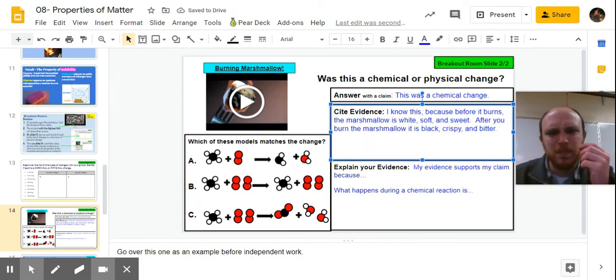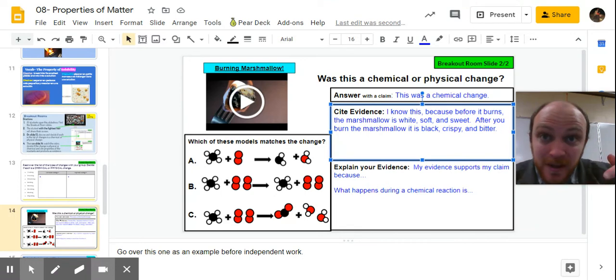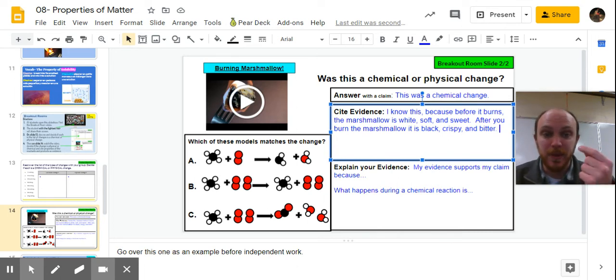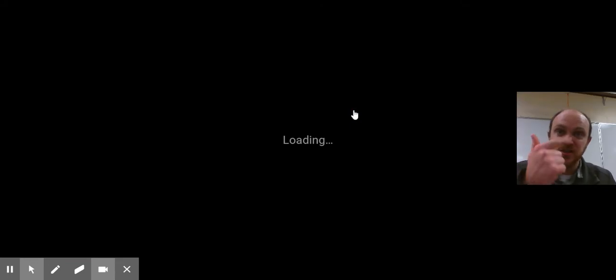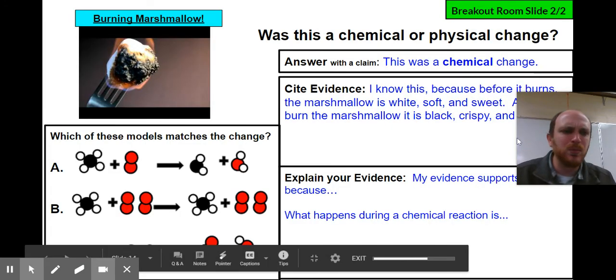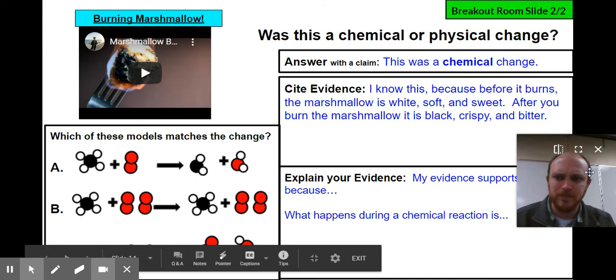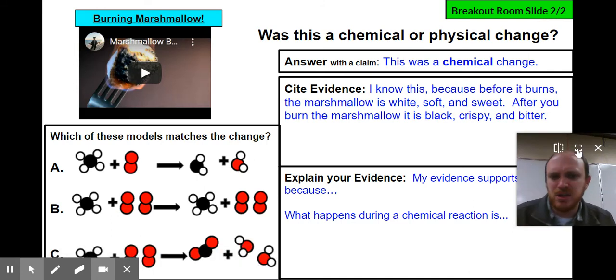Burnt things taste bitter. I actually kind of like them burnt because then I eat the whole thing and I get the soft gooey and the crispy on the outside, and that's yummy. But if you burn the entire thing, the whole thing would be black, crispy, and bitter. This is my evidence that it's a chemical change because it changed the properties. It changed the color, it changed the taste, it changed the texture, and there's probably more if we want to talk about more. But that's 3. That's pretty good.